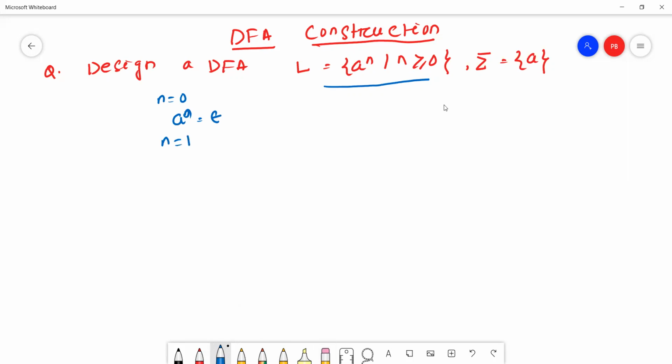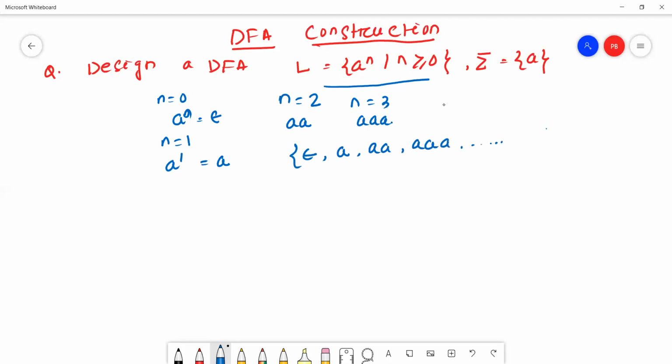If n equal to 1, it will generate a. If n equal to 2, it will generate double A. If n equal to 3, it will generate triple A. That means it will generate epsilon, A, double A, triple A, like this type of strings. Okay.